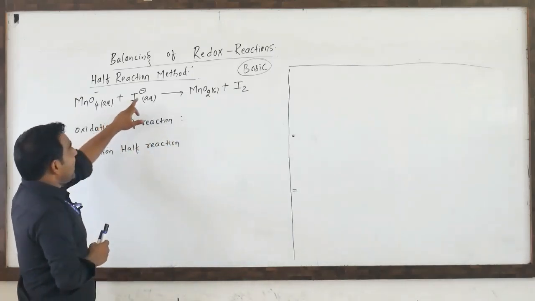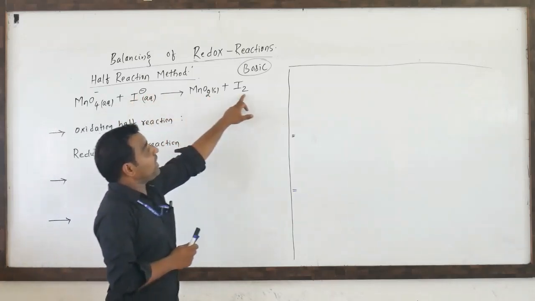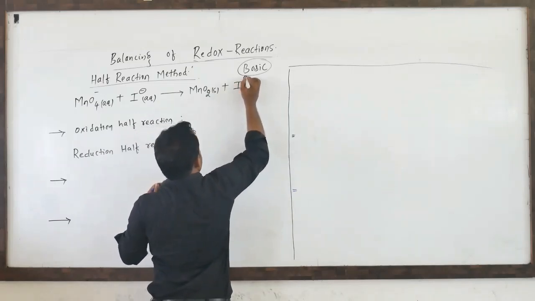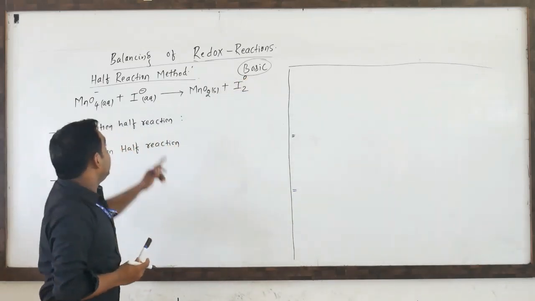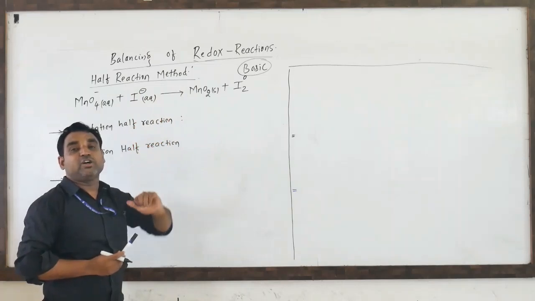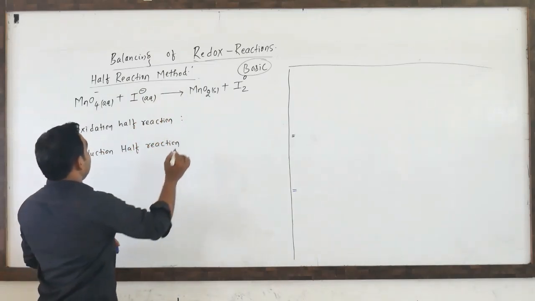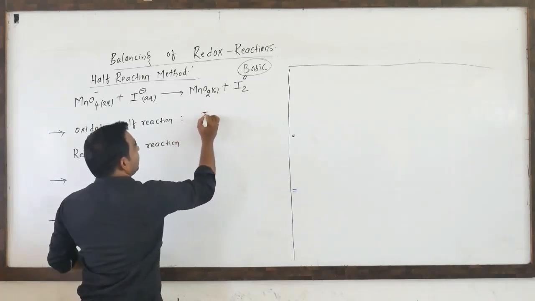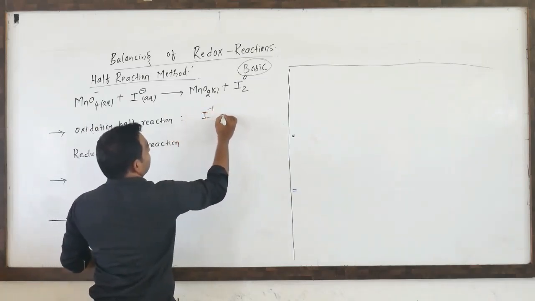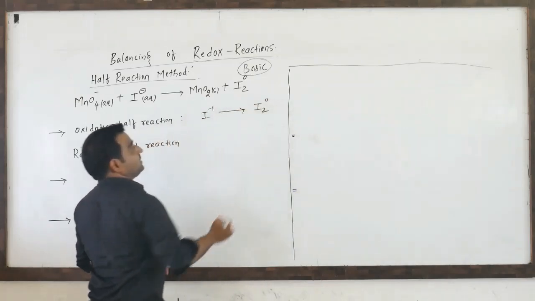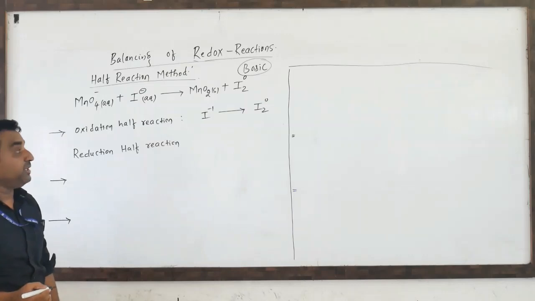So now it is I minus is converted into I2. I2 means this is a elementary nature, oxidation state is 0. So minus 1 to 0 ಅಂತಂದ್ರೆ increase in oxidation number. Increase in oxidation number is called as oxidation. ಹಂಗಂದ್ರೆ so I minus ಇದು ಏನಾಗೈತ್ರಿ, I minus 1 ಇದ್ದಿದ್ದು I2 ಆಗಿ ಕನ್ವರ್ಟ್ ಆಗೈತಿ. So that is 0 oxidation state. So oxidation ಆಗೈತಿ, ಅದನ್ನ ಸಪರೇಟ್ ಮಾಡ್ಕೊಂಡಿದ್ವಿ.